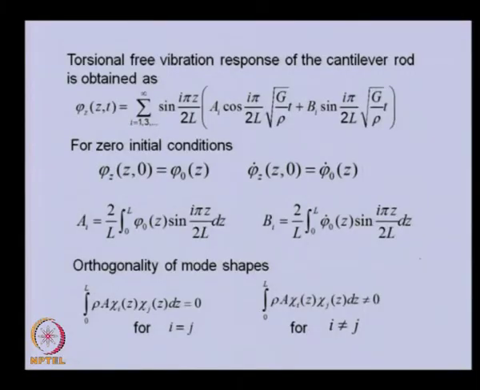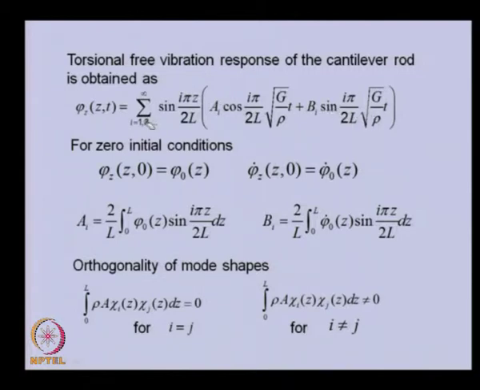So let us see this particular torsional free vibration, how we can express it in terms of the eigenfunction. This is for the case of the cantilever beam. So this was the eigenfunction, and this is the harmonic function.